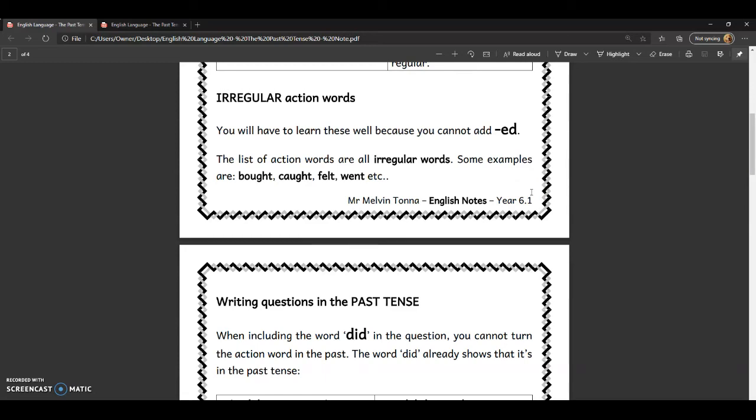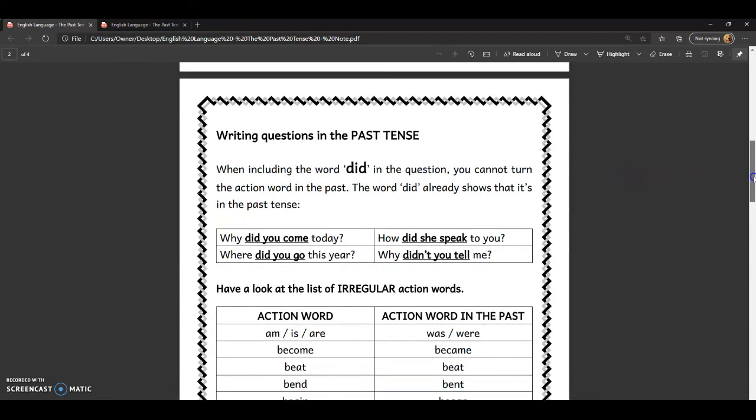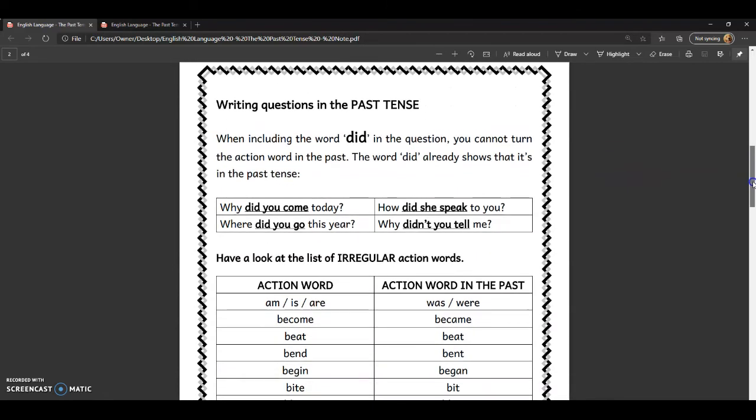We don't say I buyed or I catched, okay? That's bad English. Okay, the past tense of buy is bought. The past tense of catch is caught. The past tense of feel is felt. Okay, the past tense of go is went. So it changes completely.